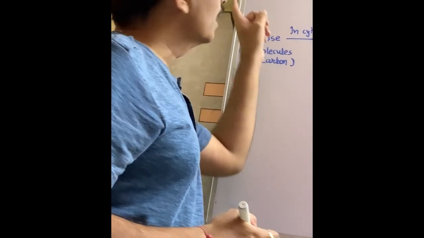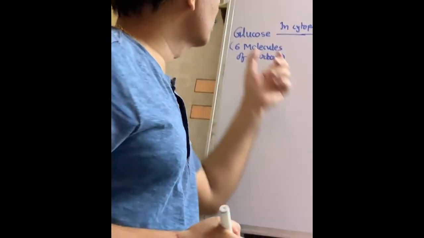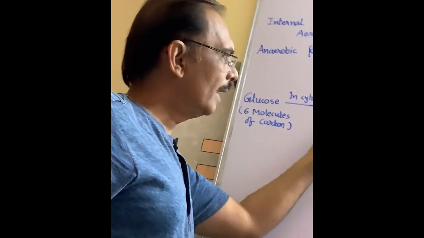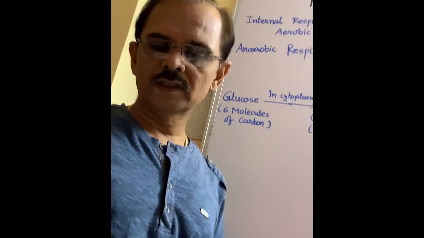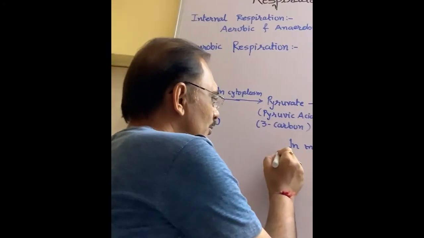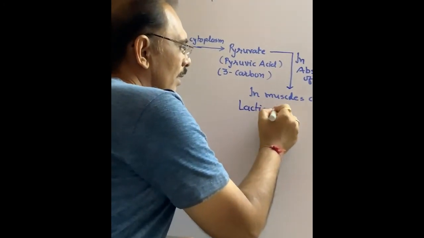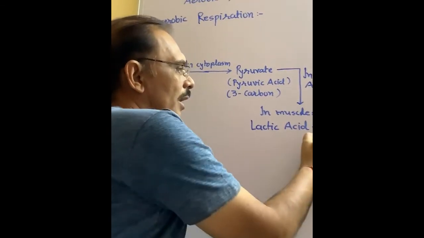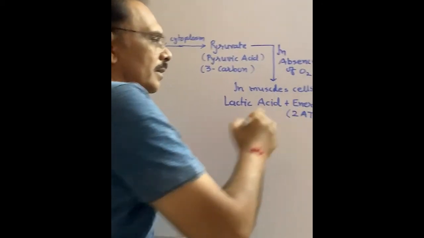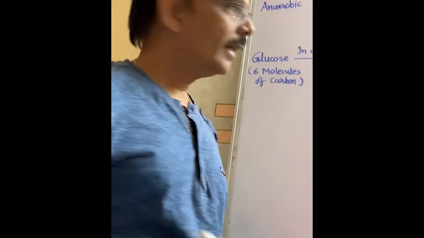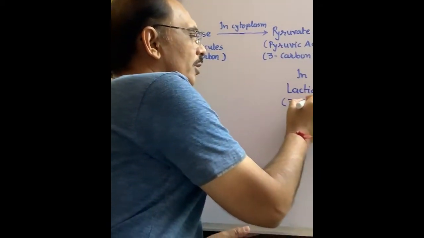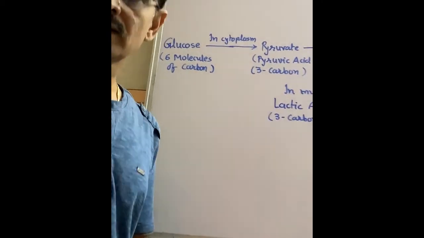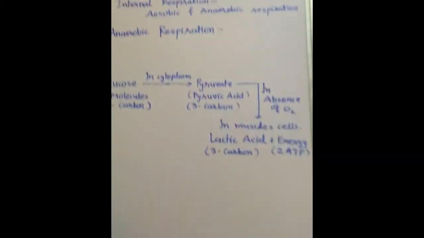Then it undergoes an anaerobic reaction in your muscle cells. Glucose forms pyruvate, and in absence of oxygen in the muscle cells, lactic acid is produced and a small amount of energy is released, 2 ATP. Lactic acid also has 3 carbon molecules, but it is a reduced form of pyruvic acid. Okay? This is about aerobic and anaerobic respiration. That's it.